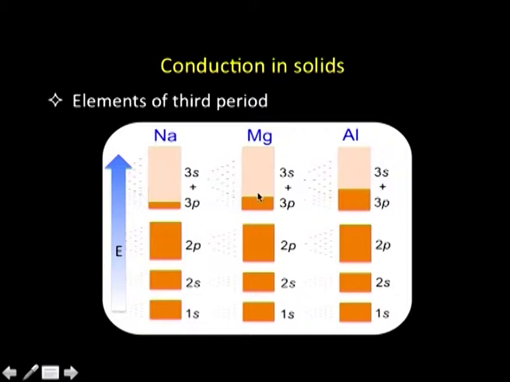In case of magnesium, the occupancy is about 2/8, that means 1/4 of it. In this case, it is about 3/8, otherwise the rest remains the same. So, that is the way conduction takes place in the metals of the third period, that is sodium, magnesium and aluminum. Let us move further and see what happens in case of the other elements, that is carbon, silicon and germanium.